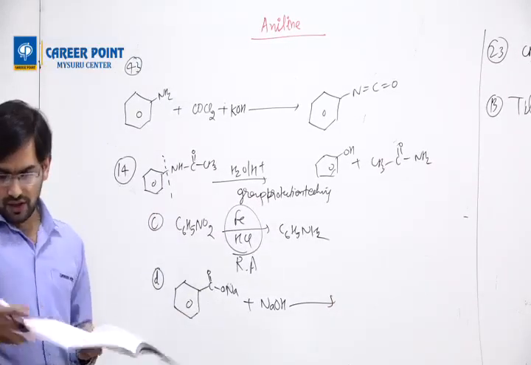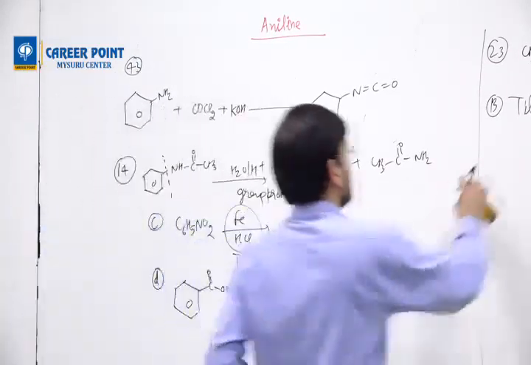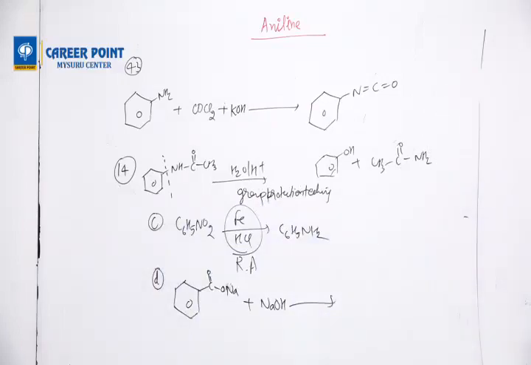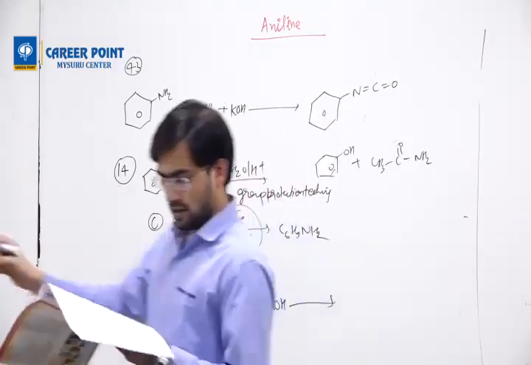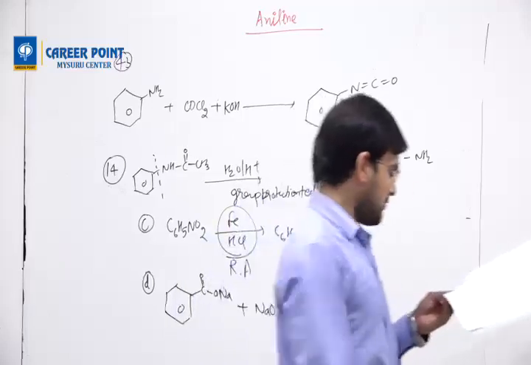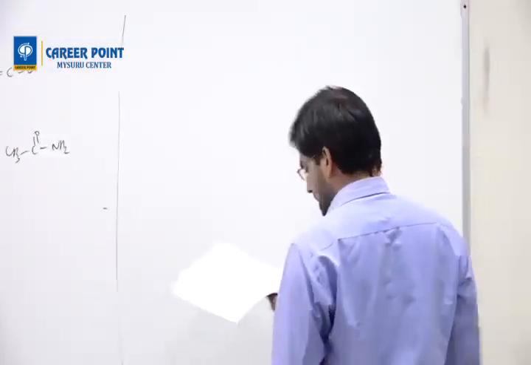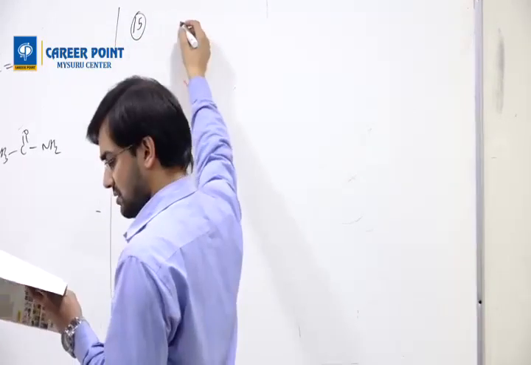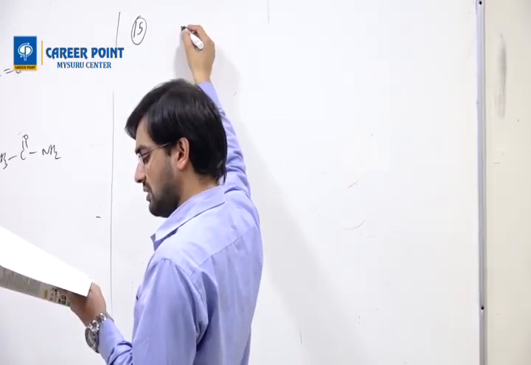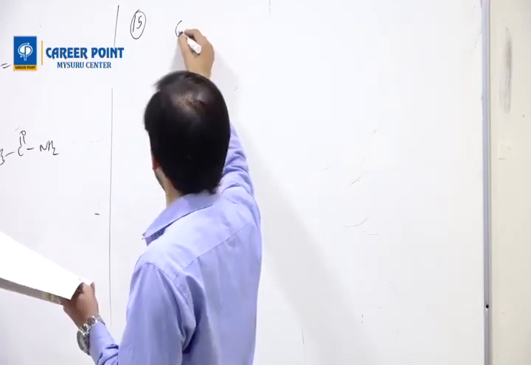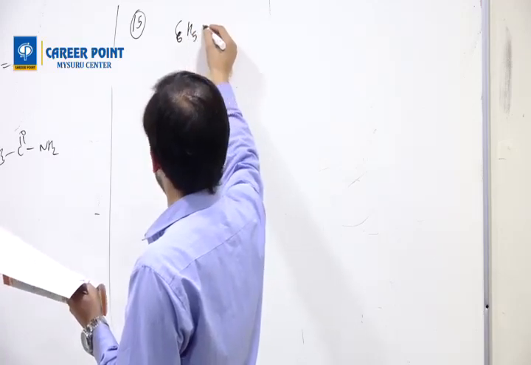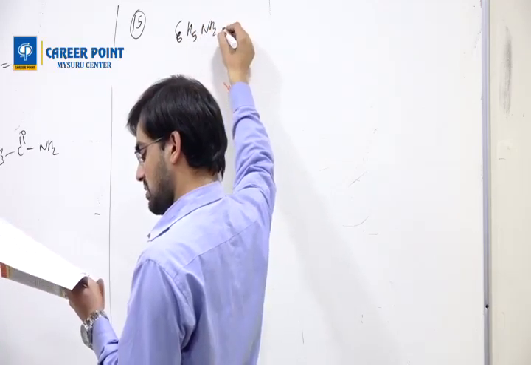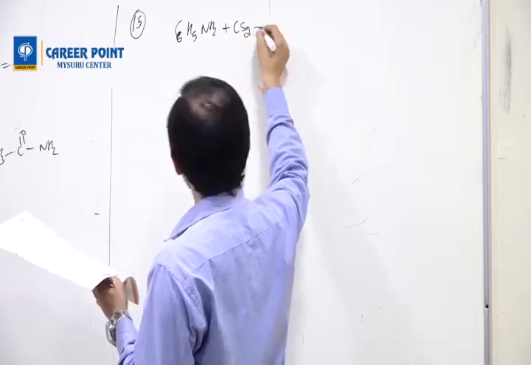Question number 15 now you are asking. Select the reaction in which diphenyl thiourea is formed. So you will take C6H5NH2 plus CS2.